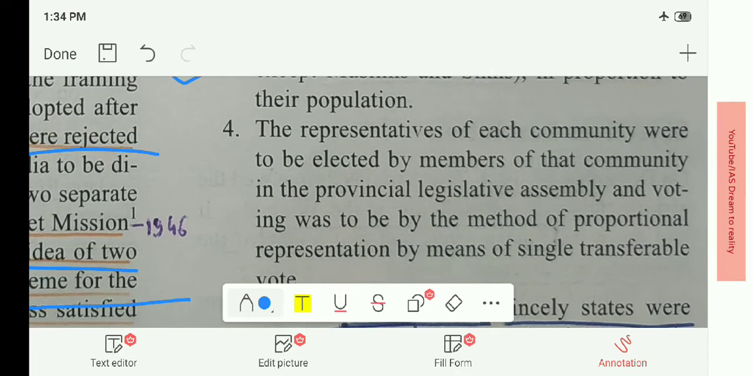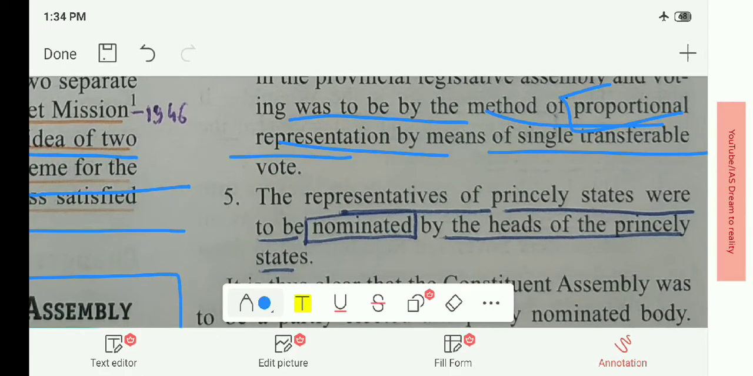The fourth feature was that the representatives of each community were to be elected by the members of that community in the provincial legislative assembly, and voting was to be by the method of proportional representation by means of a single transferable vote. How was the voting done? It was by a single transferable vote, that is, proportional representation by means of single transferable vote.